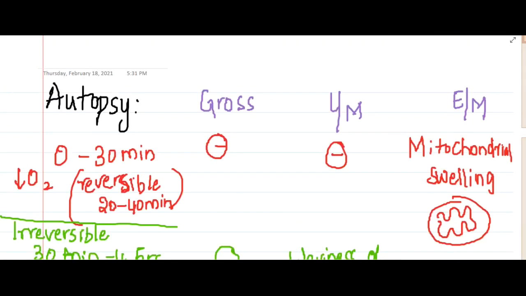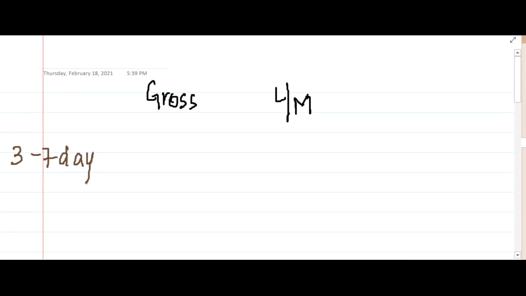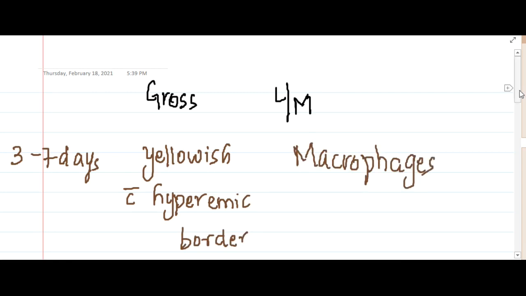Now we will see from after 3 to 7 days. Here we will again see gross findings and light microscopic findings. So if you see from 3 to 7 days, you will see a yellowish center with hyperemic border. It's difficult to draw the hyperemic border, so I am not showing it here. Whereas in light microscopy, from 3 to 7 days, you will see the presence of macrophages. Now I will draw this picture also.